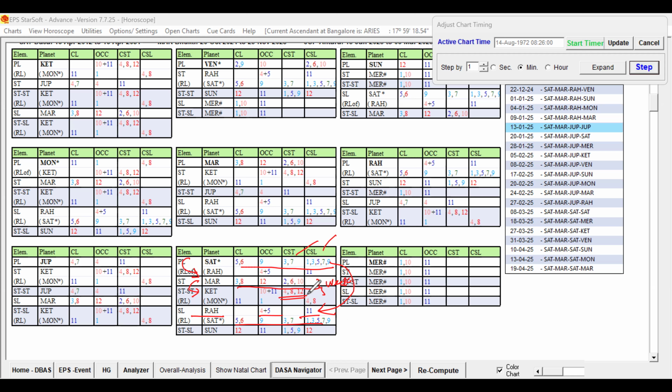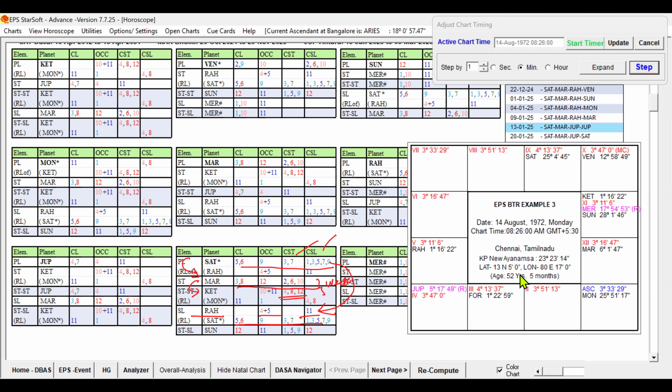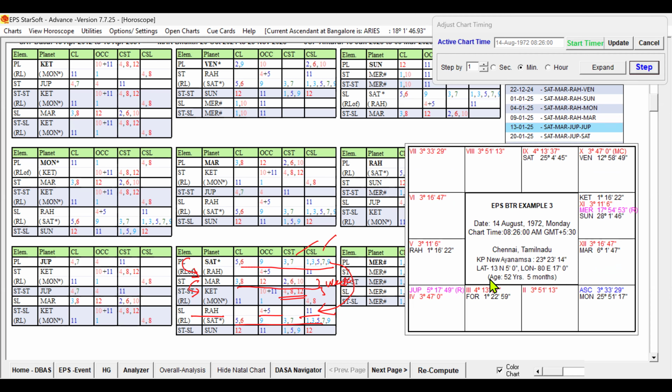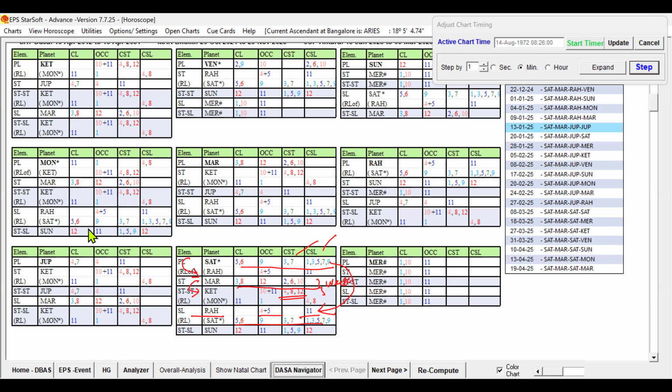So there will be obstacles in the execution or delay will be caused, but it is not denied because the sublord planet is Rahu, right? So it indicates that it is not detrimental. Despite some weakness, it is supportive for the marriage. So it is still not indicating the denial of marriage.